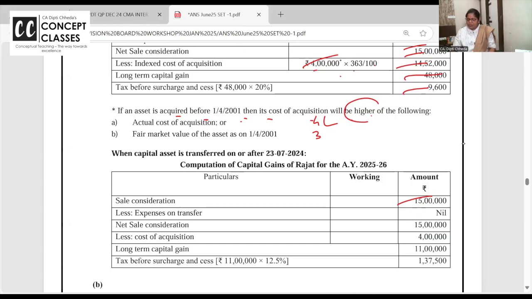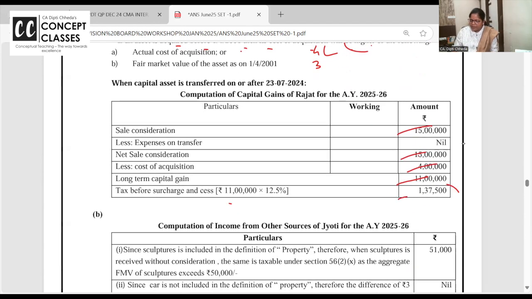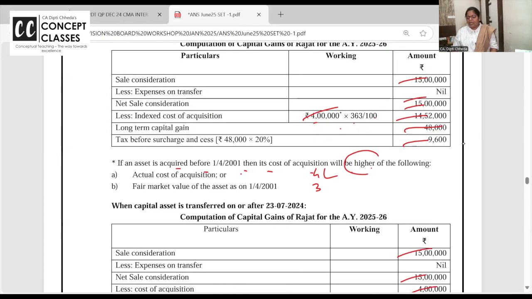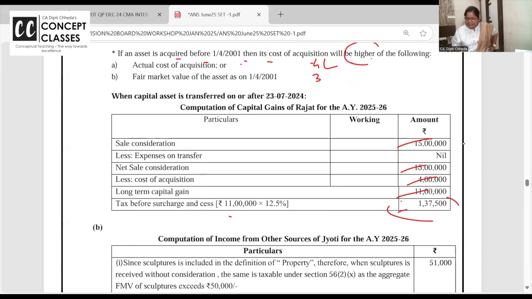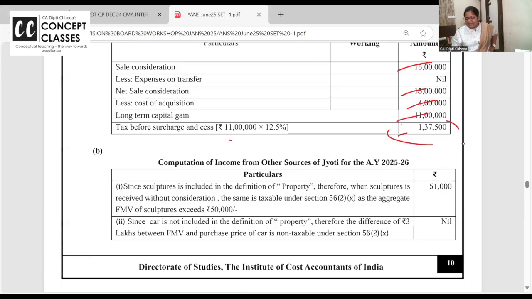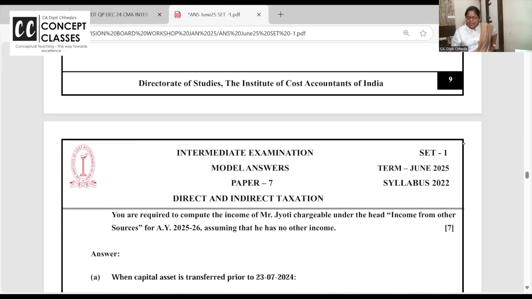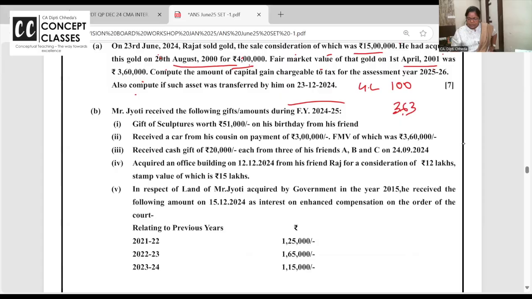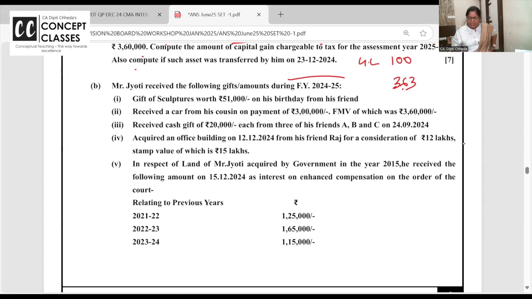Suppose it is after 23rd July, then no indexation. 15 lakh minus 4 lakh is 11 lakh, and tax will be 12.5%. I want to repeat: with indexation, if jewelry is sold, tax is 20%. Without indexation, it is 12.5%. ठीक है? Right, चलो. Next is income from other sources, basically questions related to gifts and all.